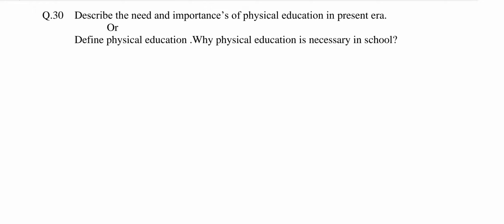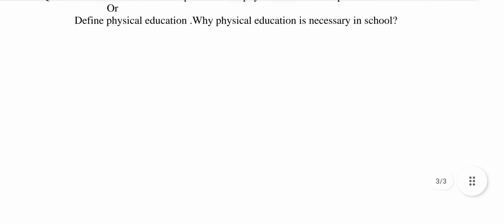Number 1, optimum development. 2, growth and development. 3, emotional development. 4, social development. 5, personal development. 6, character development. 7, mental development. 8, cultural development. 9, safe habits. 10, intellectual development. Explain all these points in 2 to 3 lines.